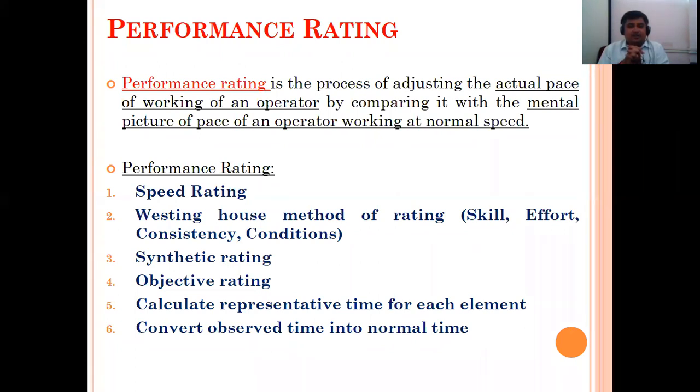Rakesh, Shubham, Rishikesh, anybody, please reply fast.